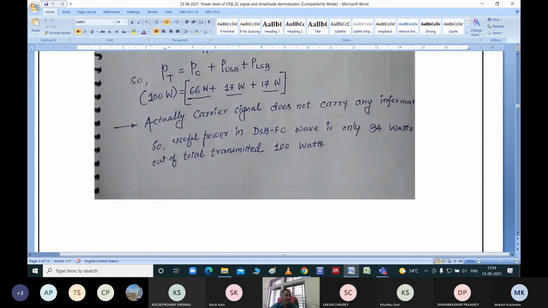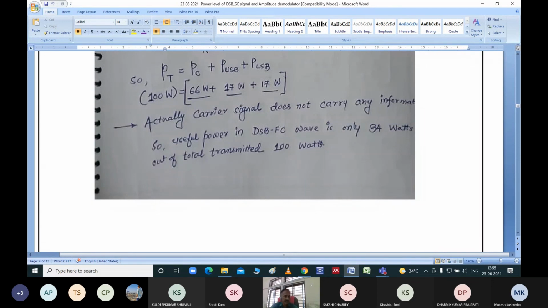If carrier signal is not containing any information, what can I do? I can even reduce this level. Like instead of 66, let it be 50. Then you will say, sir, where will that remaining 16 watt go? It will be equally distributed. Overall, it will be 100 only. So right now it is 100 equal to 66 plus 17 plus 17. So let me say that if it is 50, then what will be the remaining two parts? 25 plus 25.